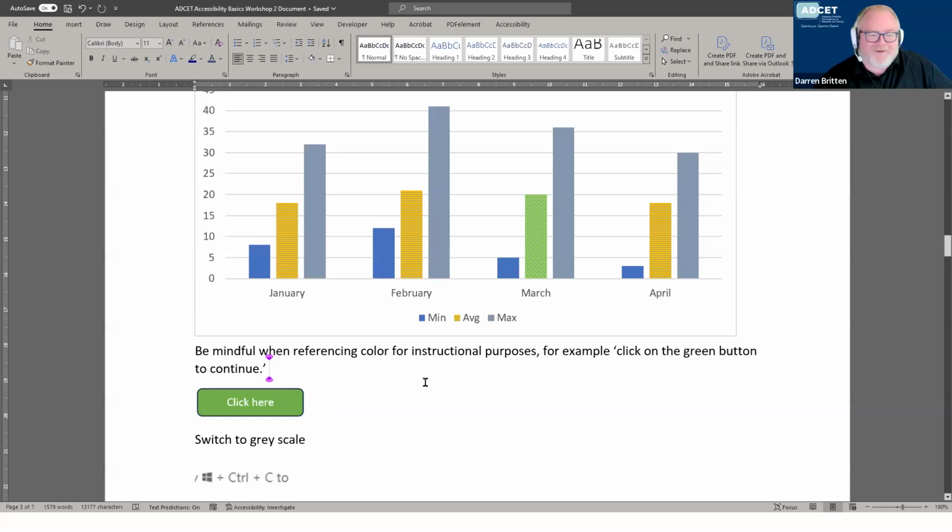Yep, and there's a point there which might agitate some people as well. There's a green button that says click here. Your button should never say click here. You shouldn't be doing that. It should actually say what the function of that button is. So that's put in there just to again call reference to that.